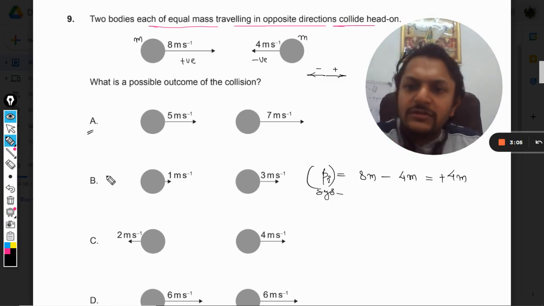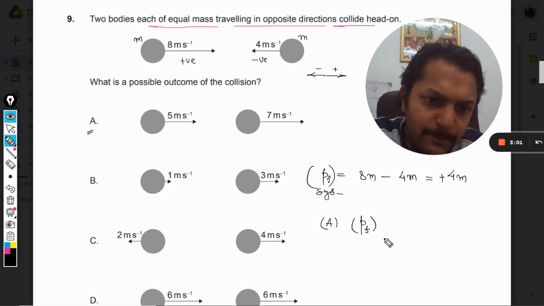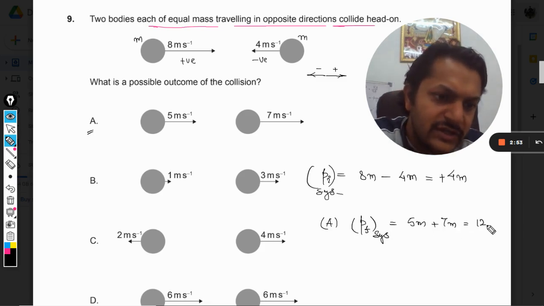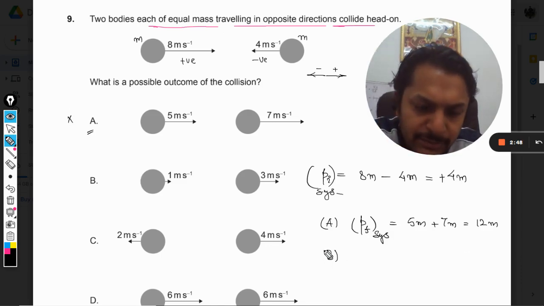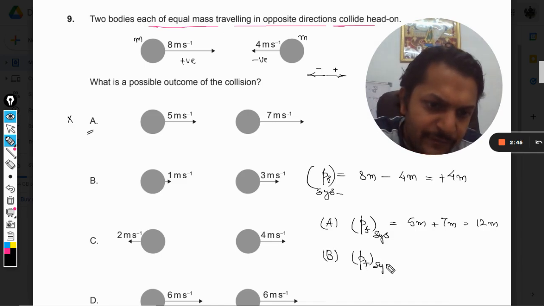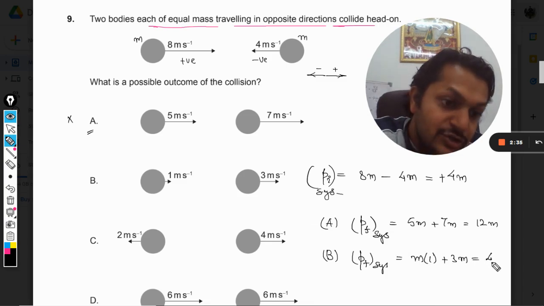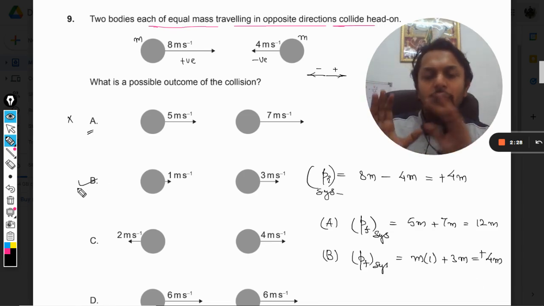Now let us try our knowledge on option A. What is the final momentum for the system? It is going to be 5m positive plus 7m positive, so it is coming out to be 12m. So this option is wrong. Now let us go to option B and find the final momentum for the system. This is 1, again positive direction, so it is m into 1 plus, in the positive direction, 3 into m. So yes, it is coming out to be plus 4m. So B becomes our potential answer.